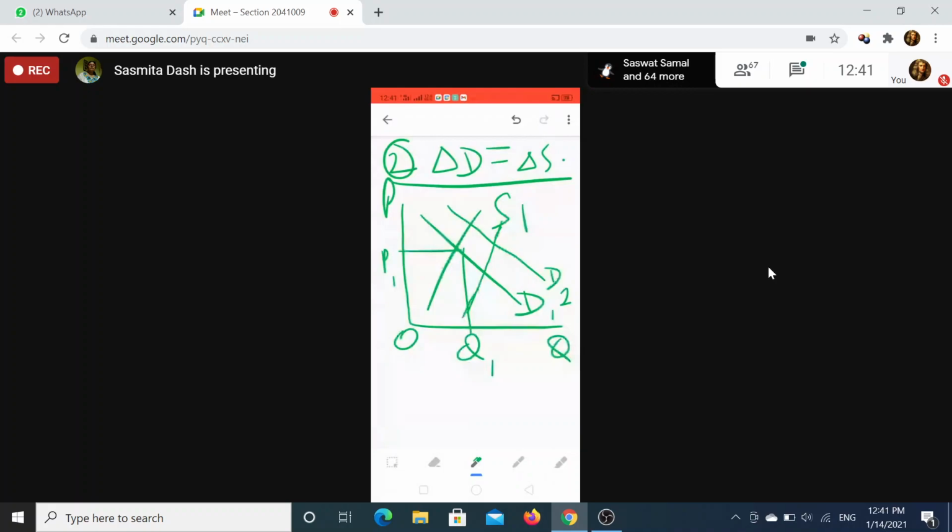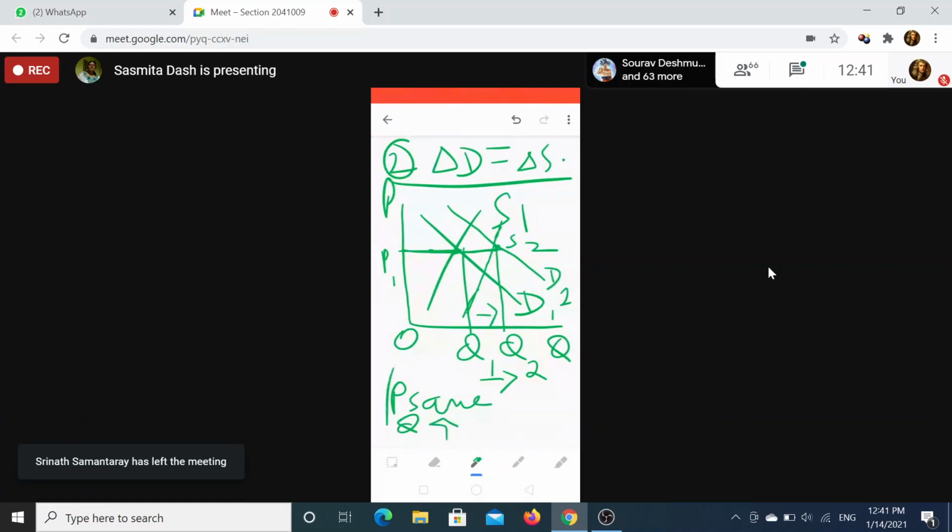It may not be exact because you are drawing it freehand. If you draw it with your scale, it will be exactly correct. So what you will get is the same price, and quantity will increase. This is showing an increase. So P same, Q increase. Second situation: price same, quantity will increase.